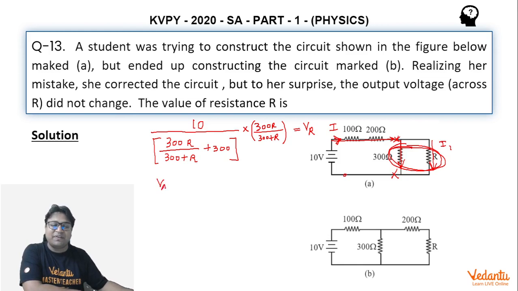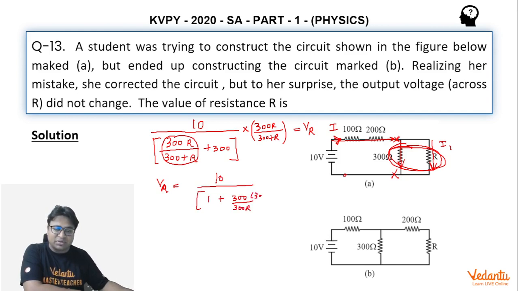Let's simplify this value a little bit first, because I can see that this entire thing is the same as this entire thing. So if I adjust this within the denominator, I will end up writing probably 1 plus 300 divided by 300R into 300 plus R. Have a look at this, students, whether you understood my calculation or not.